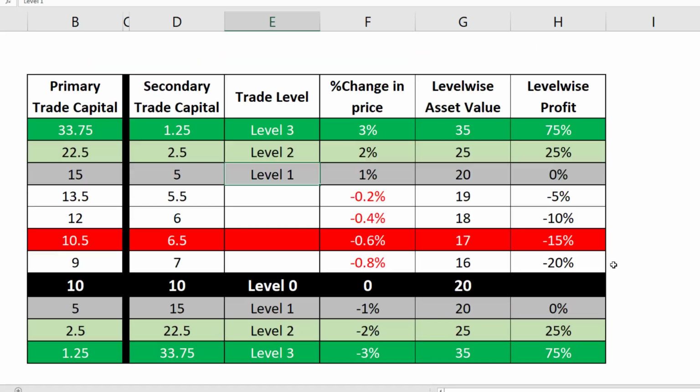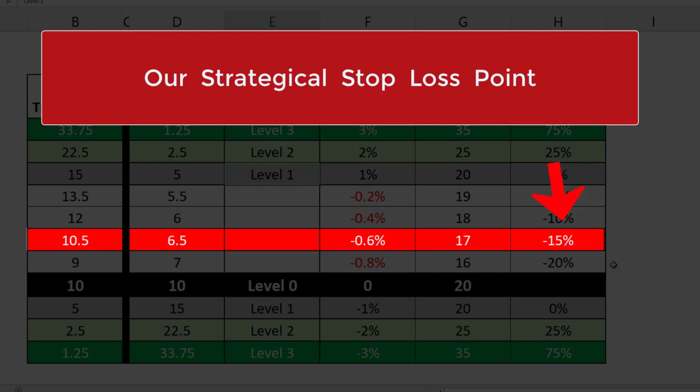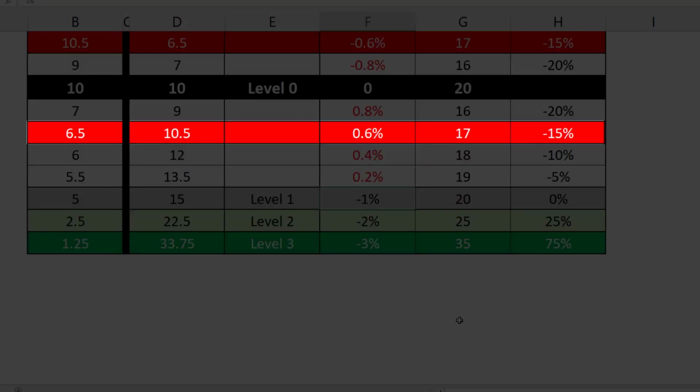But what happens if price starts to retrace back after hitting these levels? Reaching a particular level will cause a 15% loss in our invested amount. This would be our strategic stop loss point. We will immediately exit all our positions in such a case. Similarly, on the downside also, we will have a similar level. We'll do the same there also.